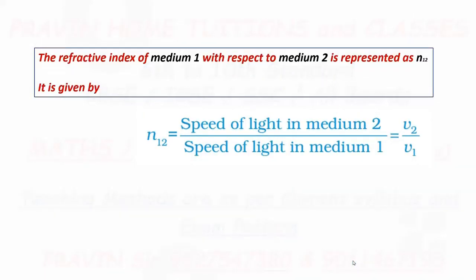Now, if we are finding out the refractive index of medium 1 with respect to 2, so the refractive index of medium 1 with respect to 2, so 2 here, speed of light in medium 2 divided by speed of light in medium 1, so 2 here, 1 here, V2 by V1.